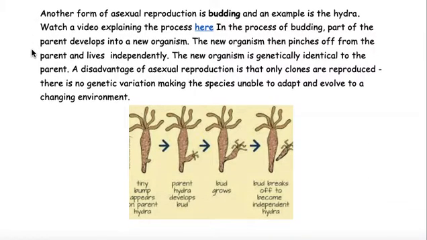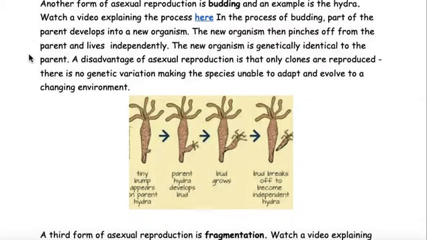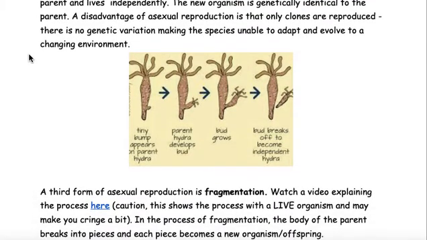Another form of asexual reproduction is budding, and an example is the hydra. Watch a video explaining the process here. In the process of budding, part of the parent develops into a new organism. The new organism then pinches off from the parent and lives independently. The new organism is genetically identical to the parent. A disadvantage of asexual reproduction is that only clones are reproduced. There is no genetic variation, making the species unable to adapt and evolve to a changing environment.